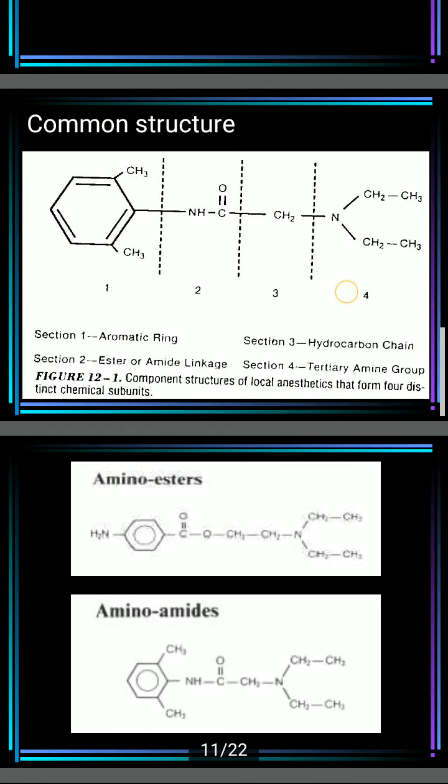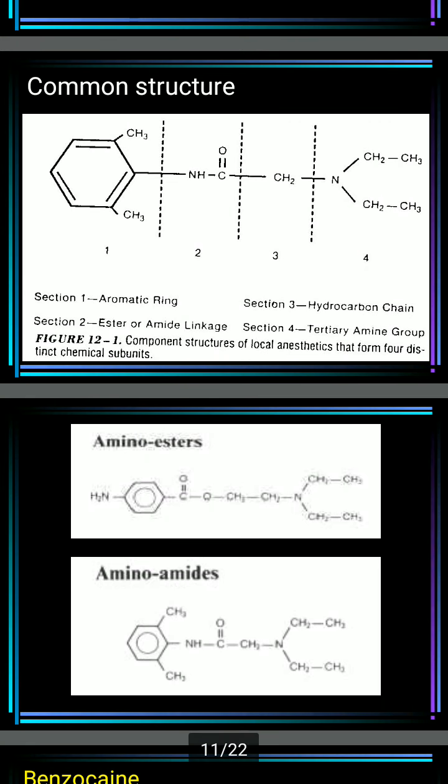Now, what are the common structures of local anesthetics that you can see here? The first part is the aromatic ring. The second section is the ester or amide linkage. The third section is the hydrocarbon chain. And the fourth one is the tertiary amine group. These are the common structures of local anesthetic compounds. You can see here the general structure of amino esters and amino amides.